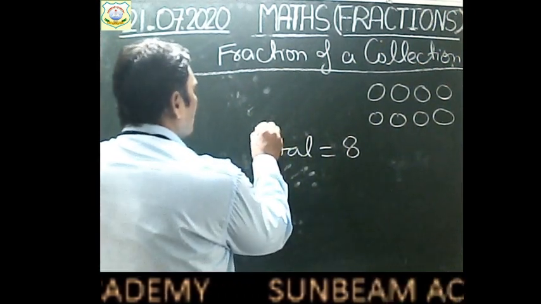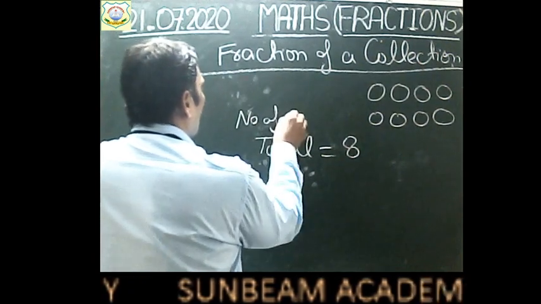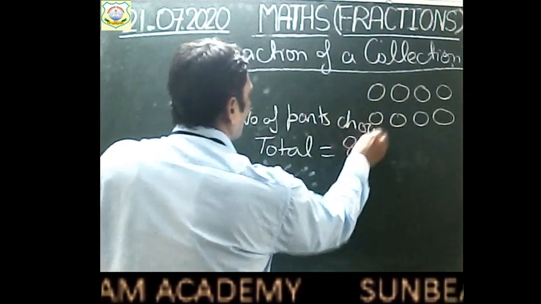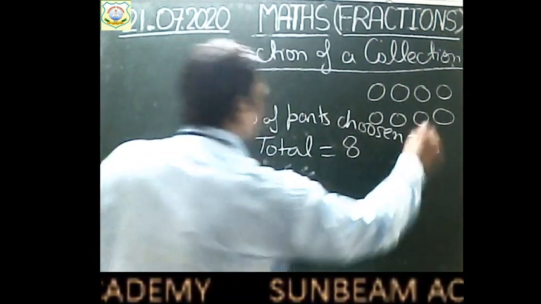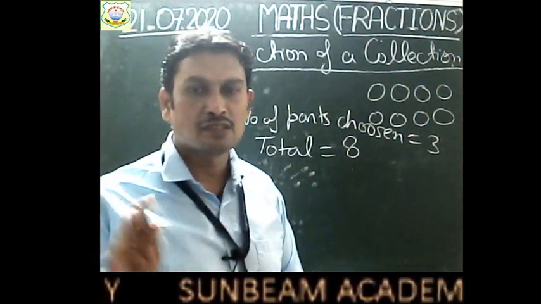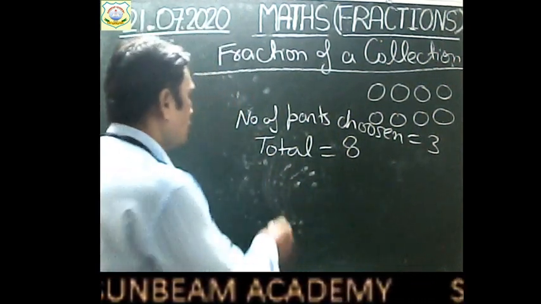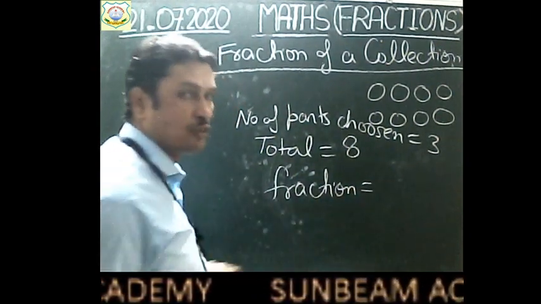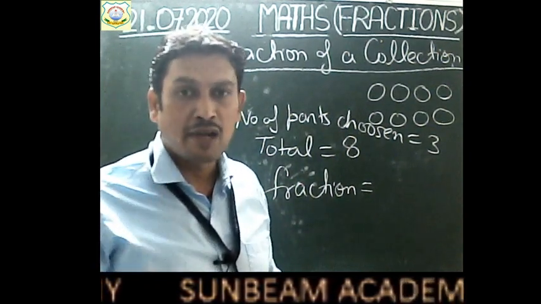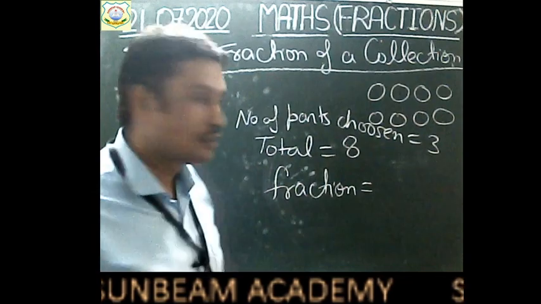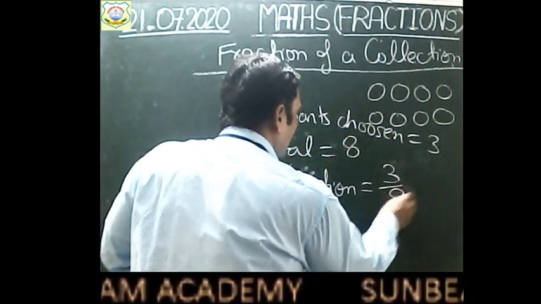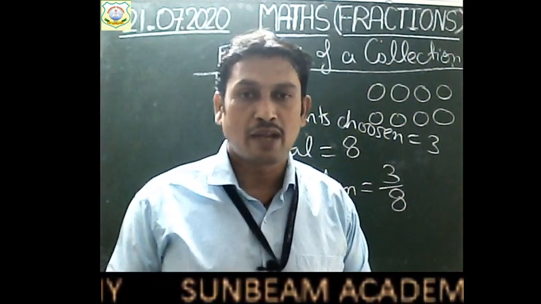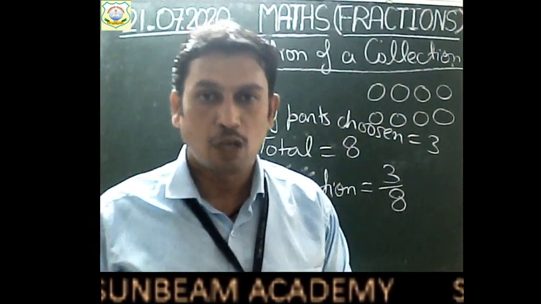And number of parts given, number of parts chosen, suppose, is 3. Right? You have received 3 parts out of this 8. So your fraction will be what, children? You have received 3 parts out of 8. That is 3 by 8. So your fraction will be 3 by 8. Right? This is the way to find the fraction from a collection of objects.